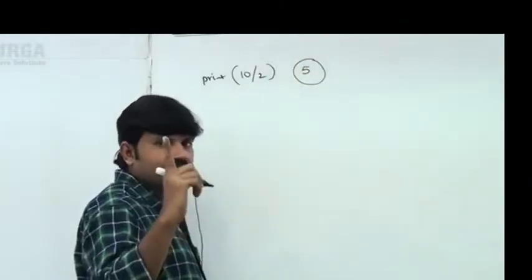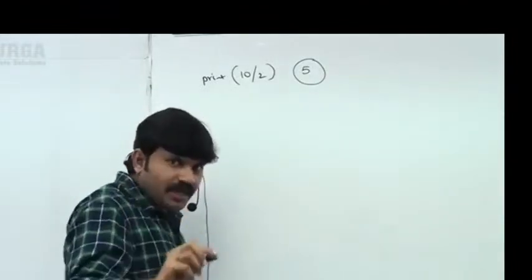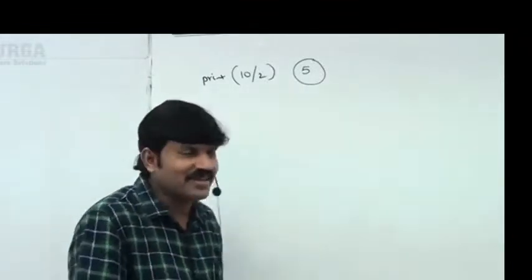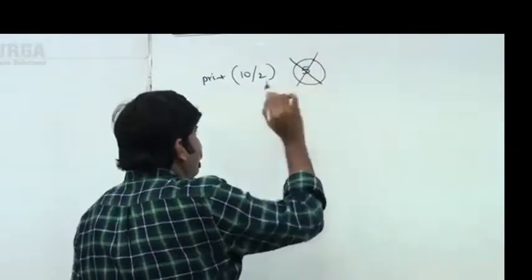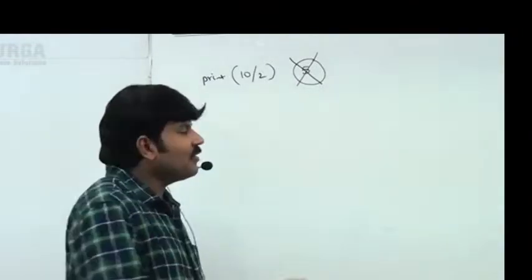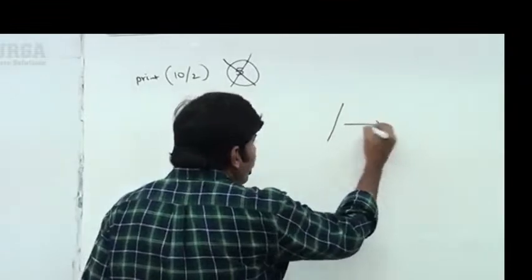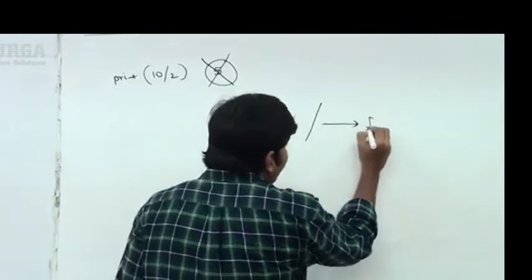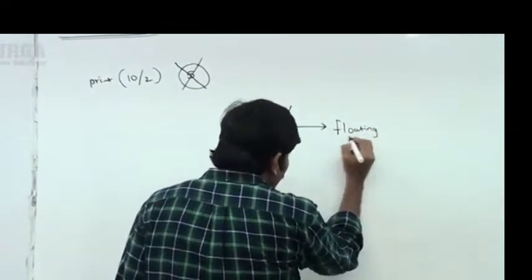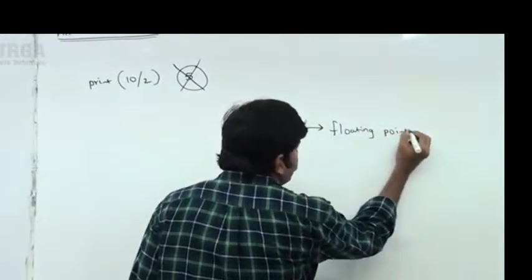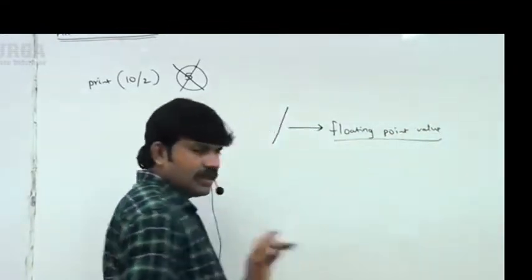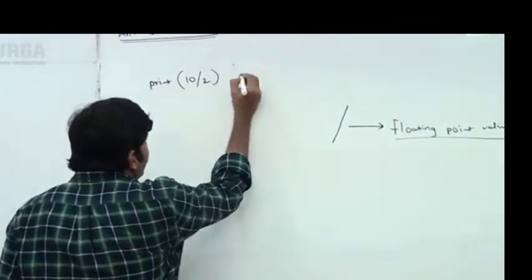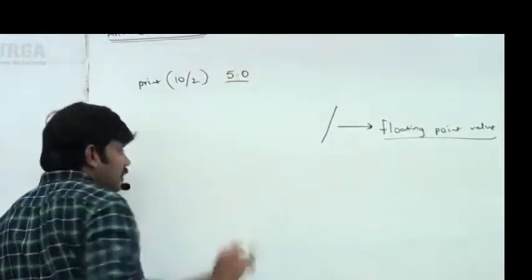Okay. By mistake, if a 5 is there in your mind, you are the luckiest person, you are going to learn one new important point in Python. What is that? The answer is not 5. In Python, the division operator always provides a floating point result only. The division operator is meant for floating point arithmetic, it's always going to provide a floating point value only. That's why 10 by 2, the answer we are going to get is 5.0. Remember this one, sir.